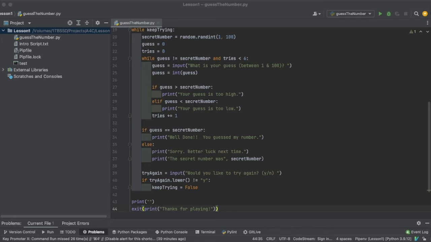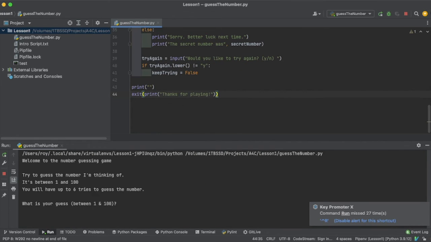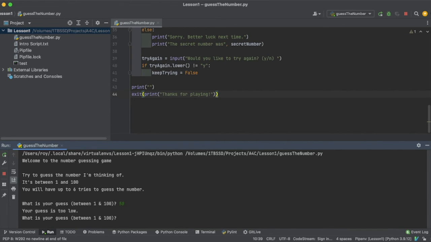Now, really quickly, before we go, we need to run this and make sure it actually works. So we start that. It opens a window on the Run tab down here, and it says, "Welcome to the number guessing game. I'm thinking of a number. It's between 1 and 100. You have 6 tries. What's your guess?" Well, let's start with 50. It's in the middle. Oh, your guess is too low.